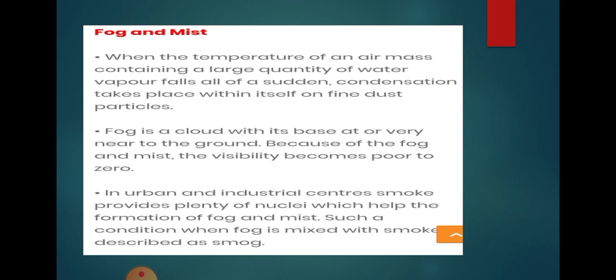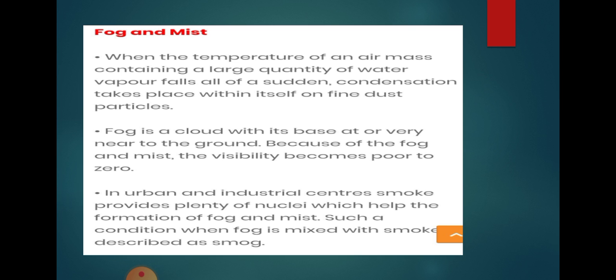The next thing we have is fog and mist. Fog is also a very common phenomenon on winter days. Now what is fog? When the temperature of an air mass containing a large quantity of water vapor falls all of a sudden and condensation takes place within it, that is called fog. Actually, fog is a visible aerosol, consisting of tiny water droplets or ice crystals suspended in the air near the surface of the earth.